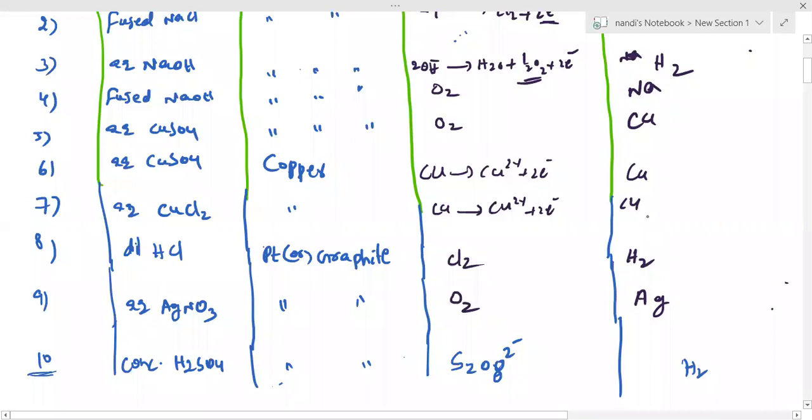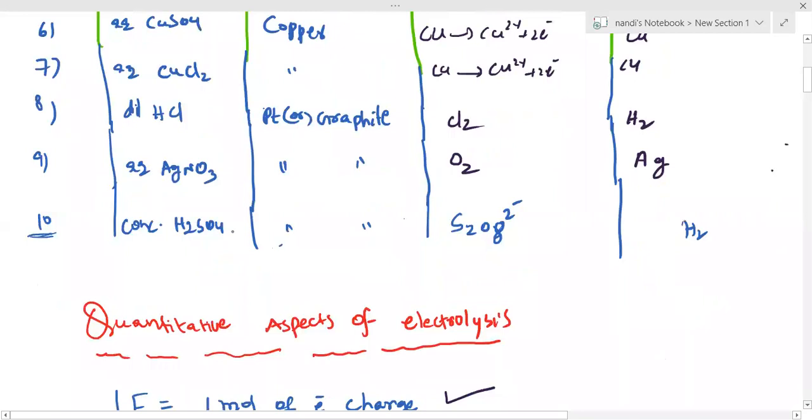Quantitative aspects of electrolysis. Next slide, write it. Quantitative aspects of electrolysis. Note down.